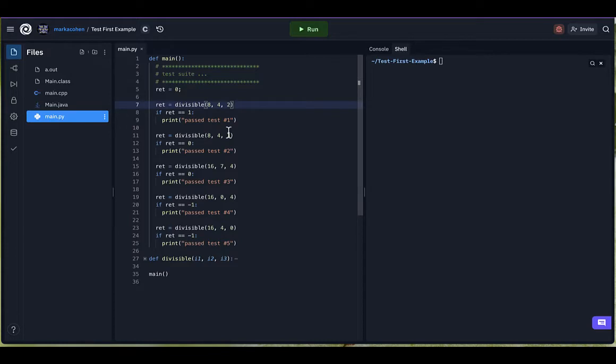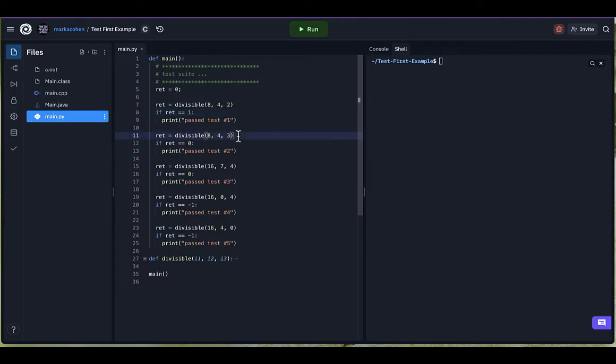The first test, we're going to test to see if this thing actually works in the positive case, meaning that when the first number is evenly divisible by the other 2, it should return a 1. So we write a little code that calls the function with an 8, and you can see 8 is evenly divisible by 4 and 2. So we expect this to return 1. So we create an if statement to see if that's the case. And if it is, we print that it passed the first test. Our function is working so far.